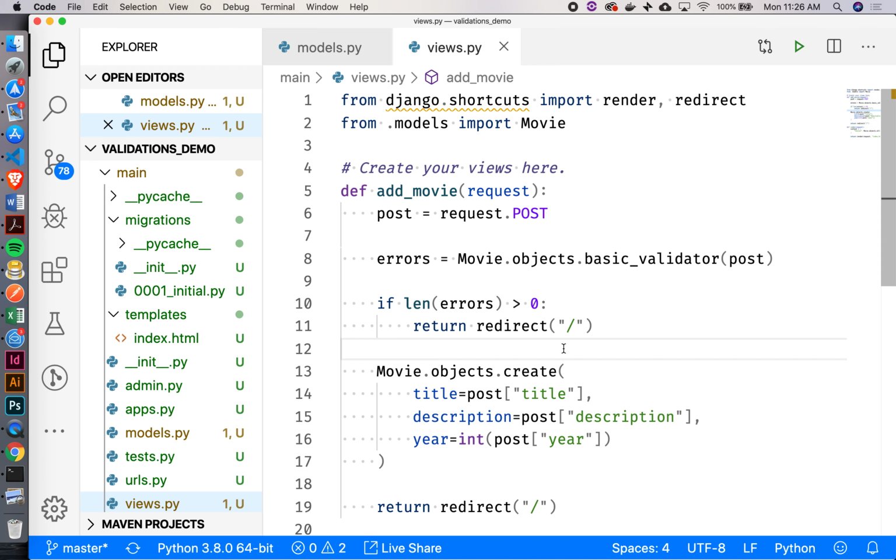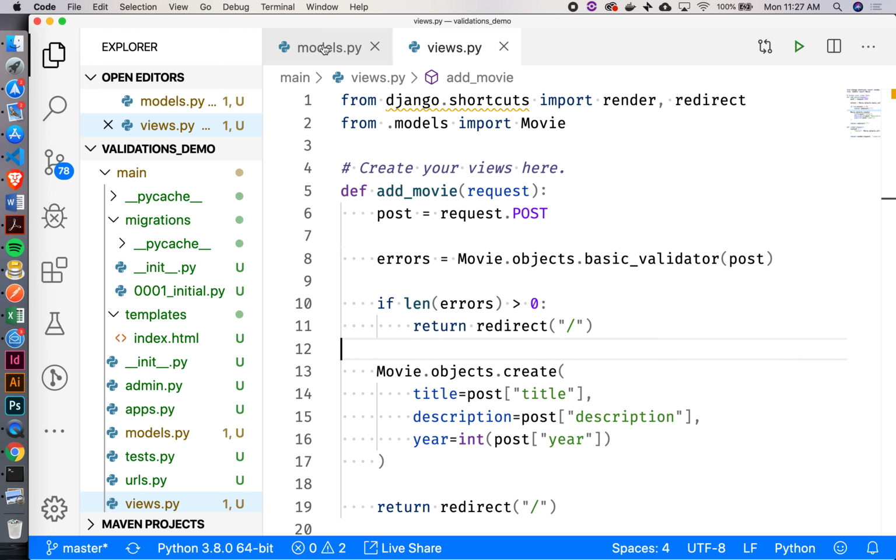Okay. Now, otherwise, if we get past this right here, that means that our validations were okay, right? And we're still going to create the movie and still return them back anyway, right? Yes? So what's the post data right now? For now, post right now is just request.post. That's what came through the form. Right. Okay. So whatever title they entered, whatever description, whatever year they put in is all create that is another post underscore data from the models, right?